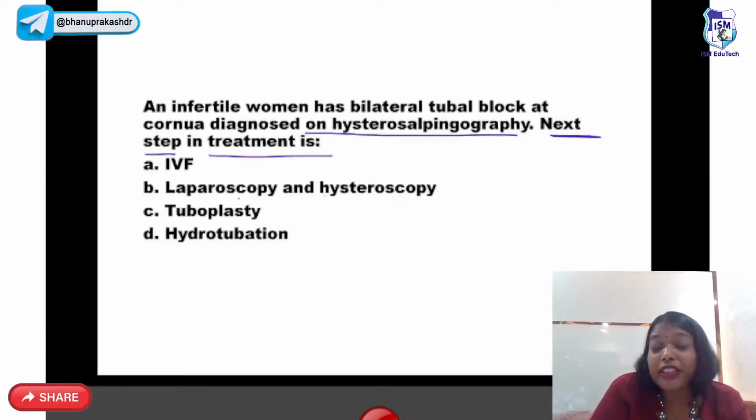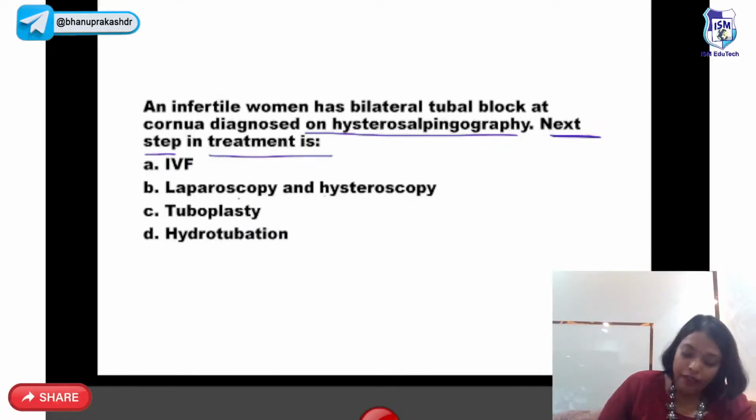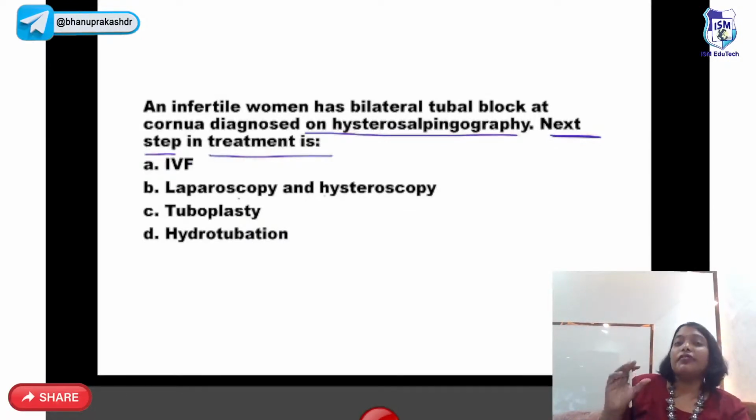Now please see the difference between the previous question and this question. An infertile woman has bilateral tubal block at cornu on HSG. Next step in the treatment is, so if somebody is asking you what is the next step in the treatment, then see, when you push the dye, tubes can undergo sudden spasm, right? So you have to go for the next step, that is laparoscopy and hysteroscopy.